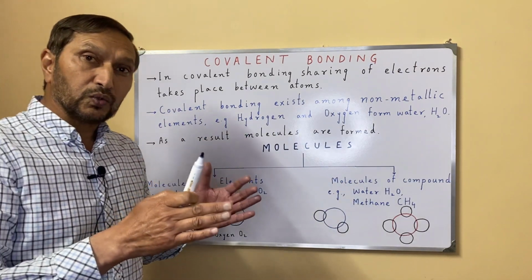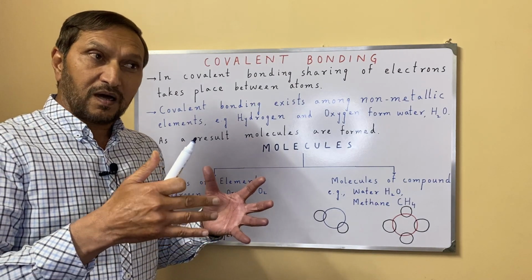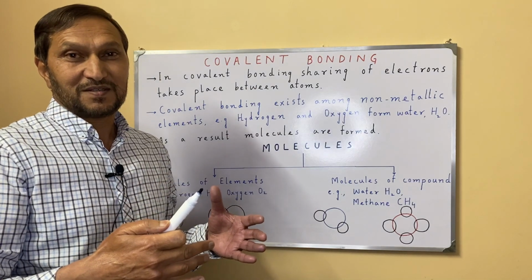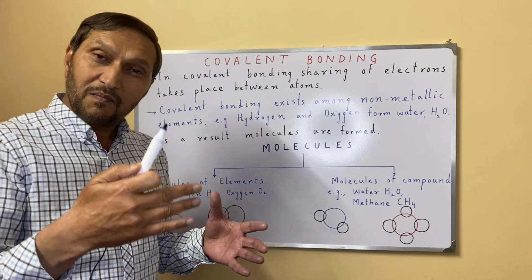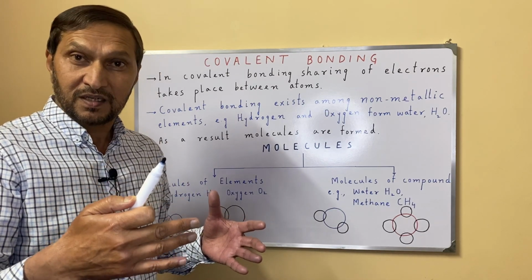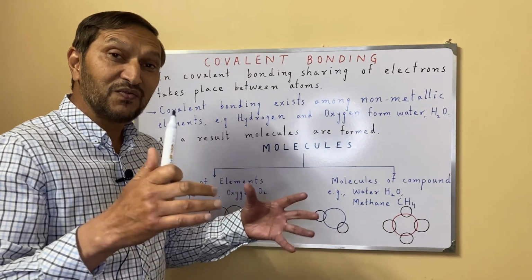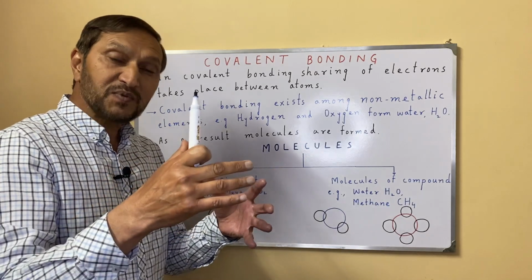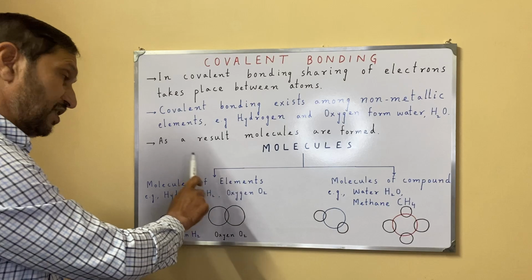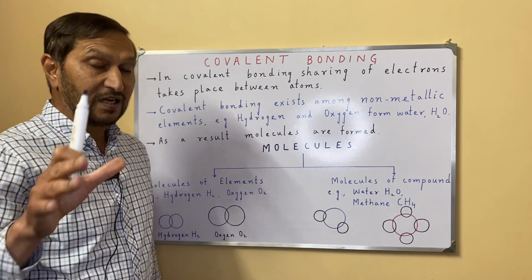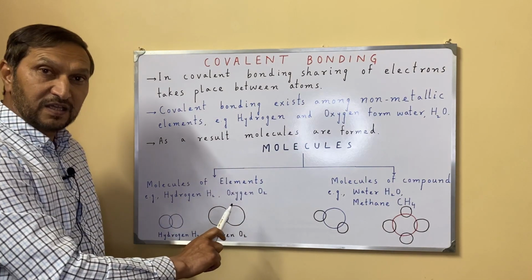As you know, elements are composed of similar kind of atoms. In elements, all the atoms are of the same type, while in compounds the atoms are different. There are different elements, different types of atoms, combined together through chemical means. So keeping in mind this difference of element and compound, molecules of elements will have the same type of atoms.